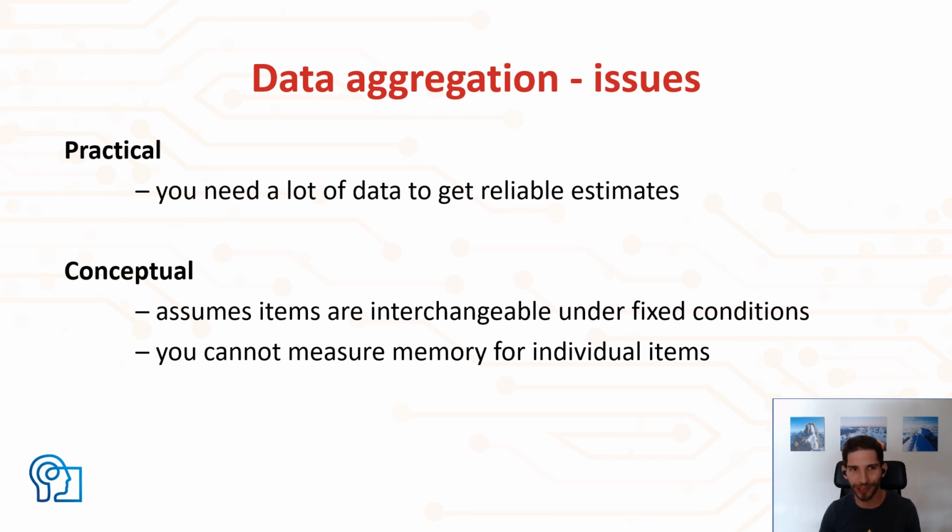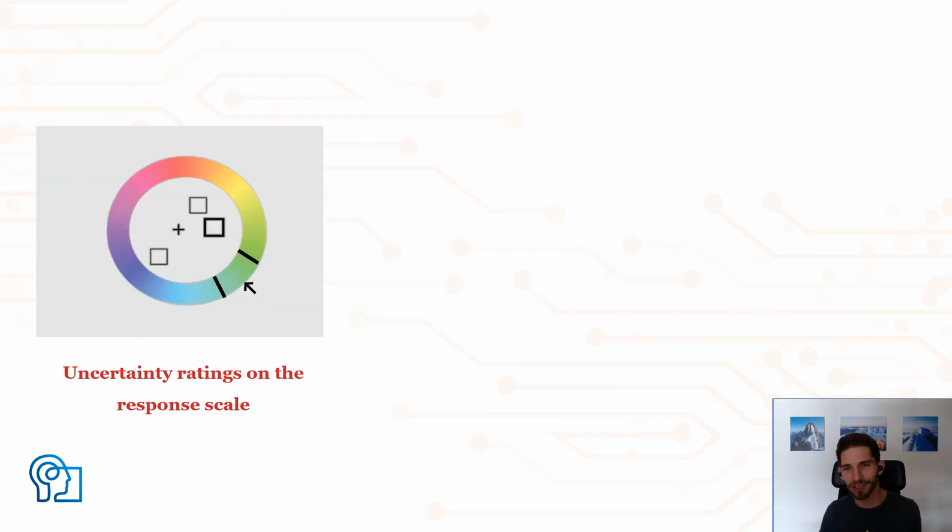So how can we do better? Imagine the following procedure. After people provide a specific response on the color wheel, we also ask them to provide a range of values that are consistent with what they remember about the stimulus. And let's call this procedure uncertainty ratings. We can measure memory precision, hopefully, by measuring the width of this arc.